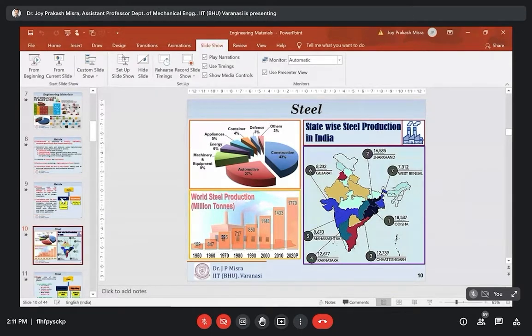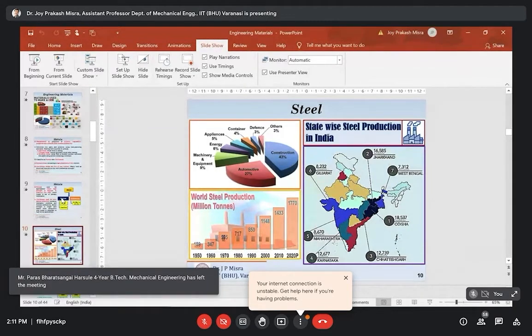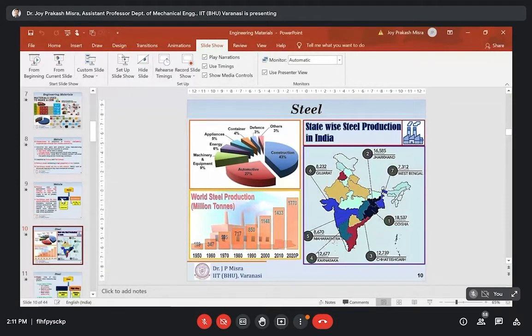Absolutely pure iron is very soft, which means it has very good ductile property. The only application that can be found for this pure iron is in making magnets. You can prepare magnets from pure iron, but it is really difficult to get absolutely pure iron. Each time you will find some sort of impurities like alumina, silica, phosphorus, manganese, or sulfur.